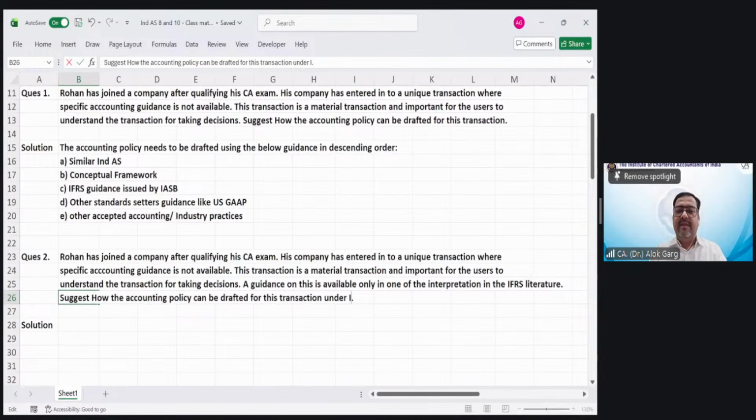Tell me how it will be done under Ind AS. Very simple. Tell me quickly how this accounting policy can be drafted.